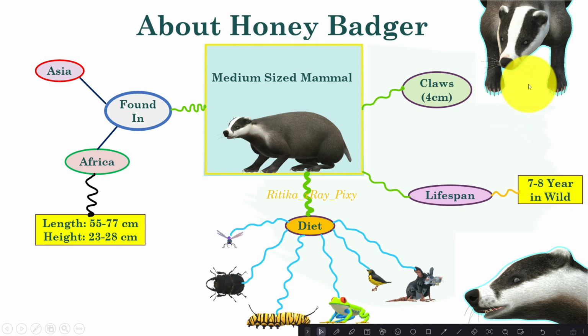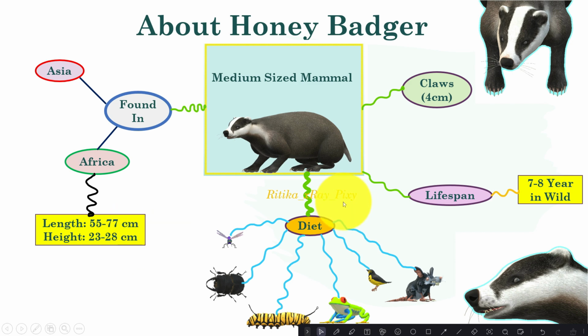Here you can see they have powerful claws about 4 centimeters long, and honey badgers are found across Asia and Africa in dry, grassy habitats. They are even found in semi-deserts. The largest honey badgers are found in Africa, with a length of about 55 to 77 centimeters and a height of about 23 to 28 centimeters. Female honey badgers are smaller than male honey badgers.